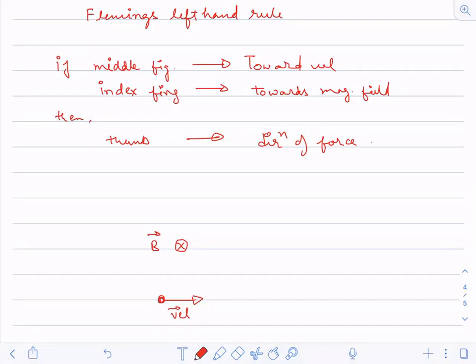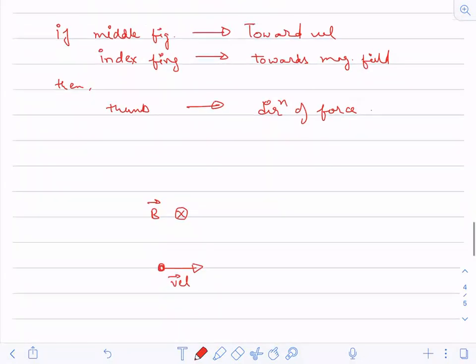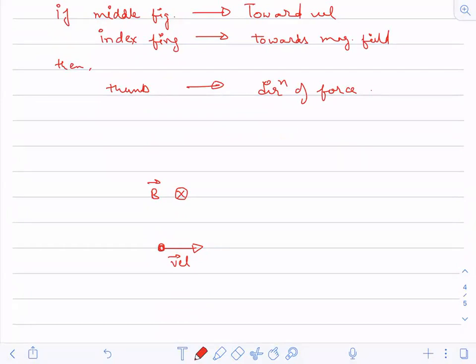Now, where is your thumb now? Is the thumb pointing towards the y-axis, towards the upper side? Yes. So that is the direction of force. So the force direction is this.